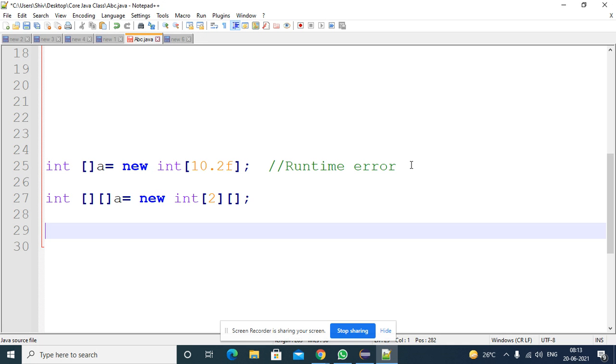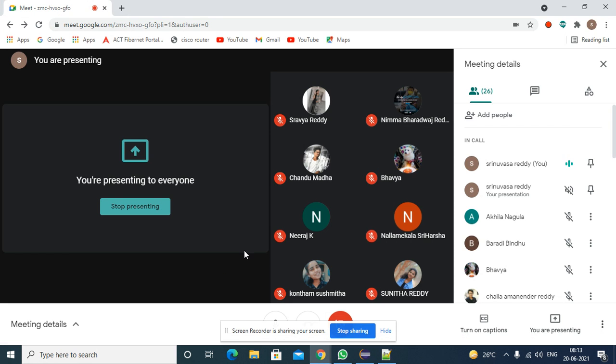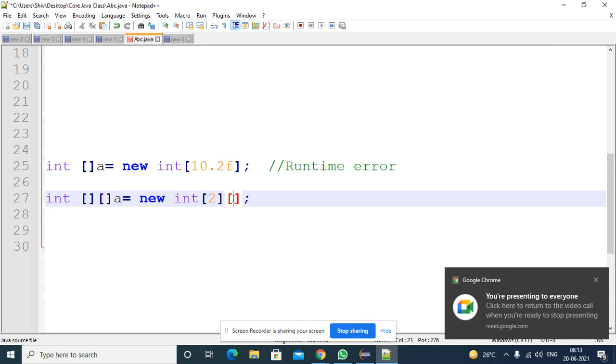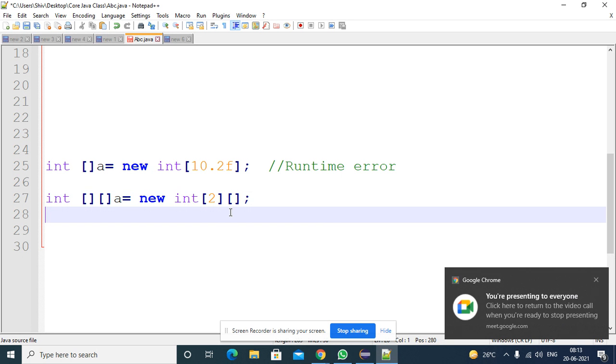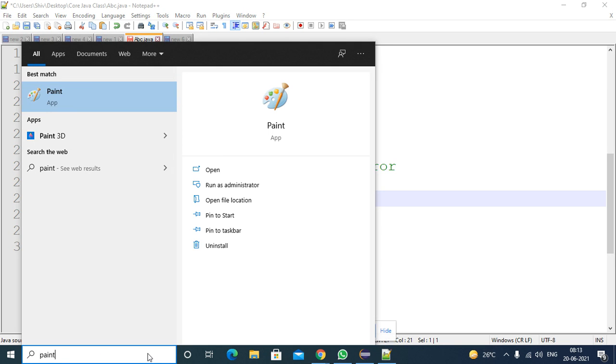If you want to assign the next level, for the first level you can assign the next level with all of the same size, or you can change the size, no problem, right? I hope I already explained all these things. Here you can pass the number or not, no problem. But whenever you are constructing, you must pass the first dimension value, that means the size. If you pass the size, what will happen, I already explained.